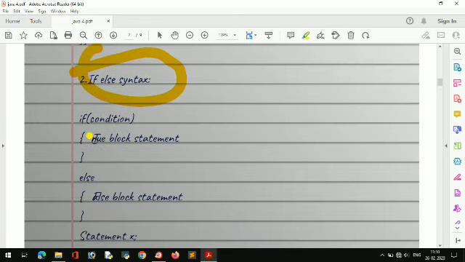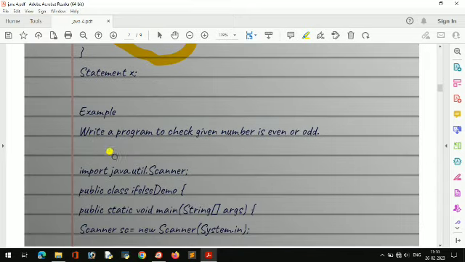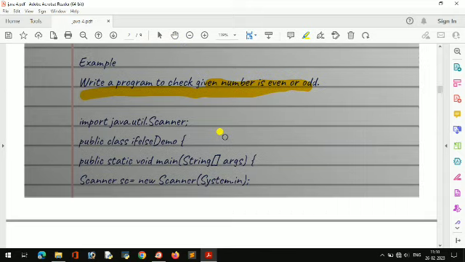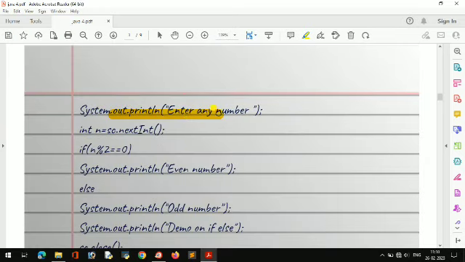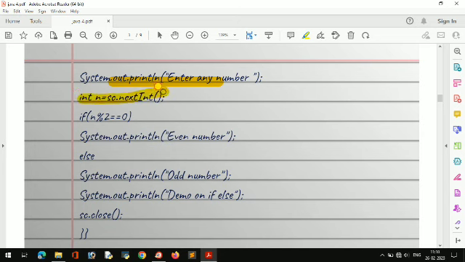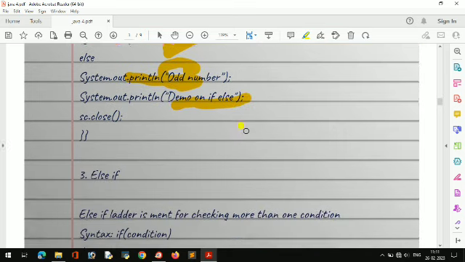And another, if else. If else means if some condition is true then execute it, otherwise it will go here. So it is a program to check whether a given number is odd or even. Simple program only. It has a class name and public static void main, then a Scanner object, then enter any number, and I have taken input in n. If the number is divisible by 2 it is an even number, else it will be an odd number, and at last it will print demo1 if.